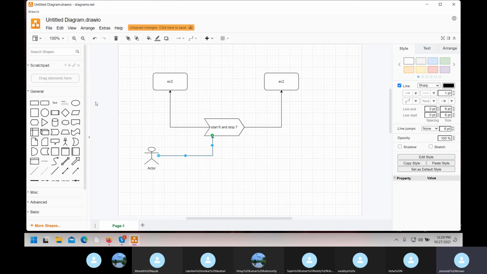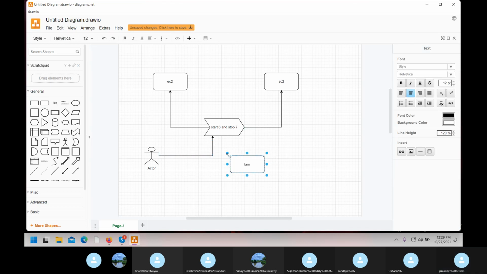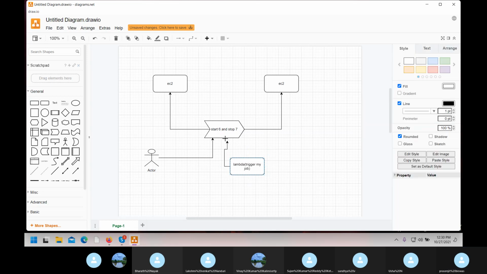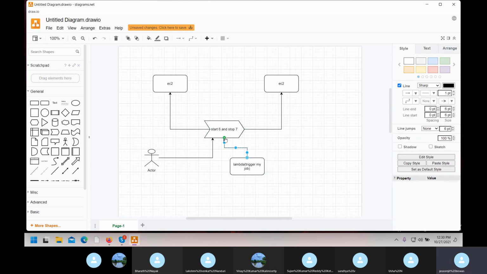So what I need first is Lambda, to trigger my job, like start and stop. You have to create a function. It will start, it will stop.